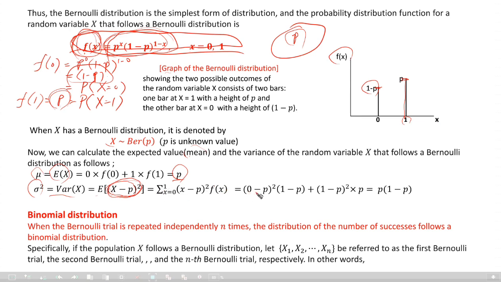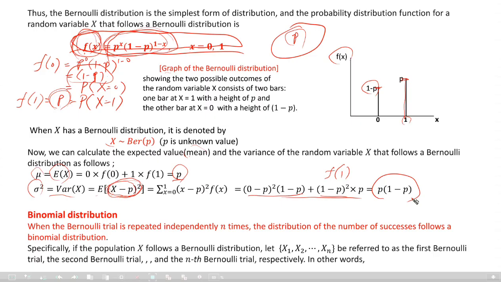So (0 minus p) squared times its probability 1 minus p, plus (1 minus p) squared times its probability f of 1, which is p. So simply we get the result p times (1 minus p), like this. Okay? It is the expectation and variance for this simple probability distribution function.